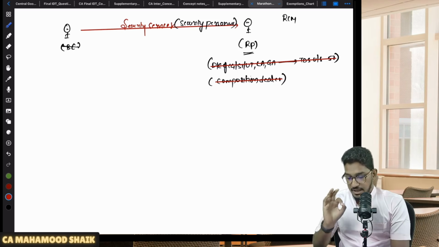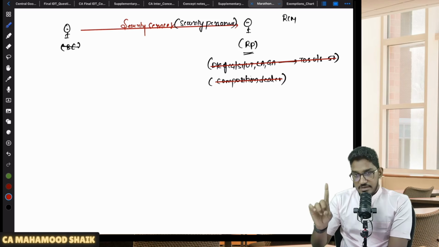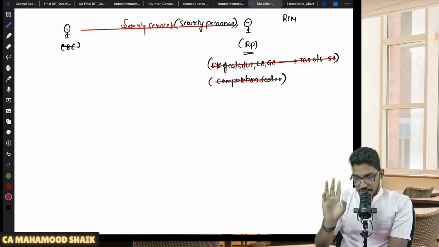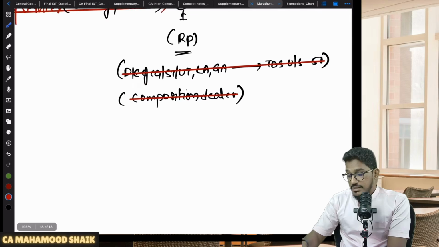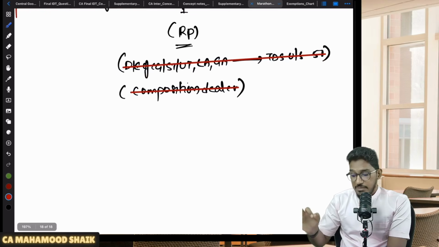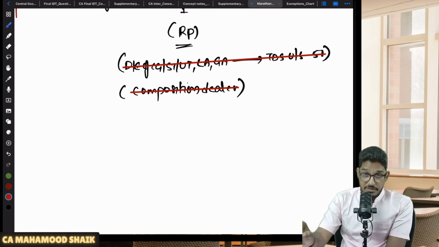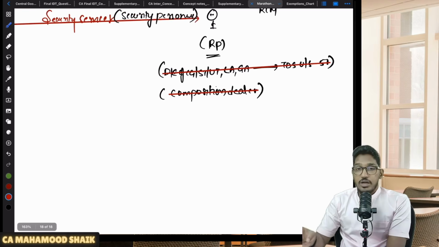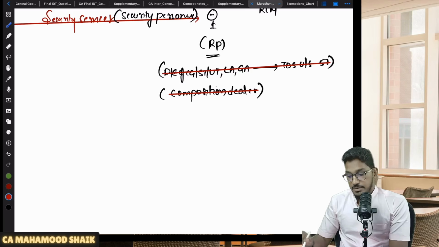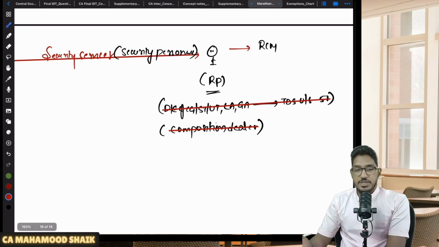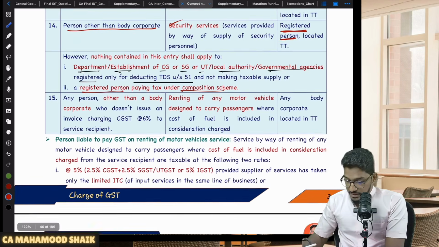Understood? So I tried to present it in a neat manner. So when will RCM become applicable? When all these conditions are satisfied. Security services, by way of providing security personnel. Supplier should be other than body corporate. Recipient must be a registered person, but not a department or establishment of government or a government agency registered only for deducting TDS under section 51, and not one who has opted for the composition scheme. Then forward charge mechanism will become applicable. Understood? Clear? Next. So this is regarding security services.